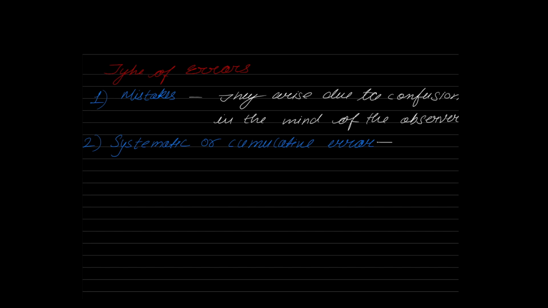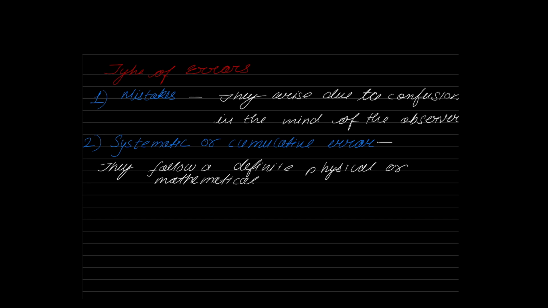So they follow a definite physical or a mathematical law. Their magnitude and direction remain the same for a given set of conditions. Magnitude means their value, direction means their sign. So wherever in the earth you go and keep your chain and apply the same delta T, always it will expand by the same amount because alpha is constant, and initial length is also constant. Wherever you take the chain, apply the same temperature change of delta T, every time it will expand by the same amount. That is why magnitude remains the same under the given condition.